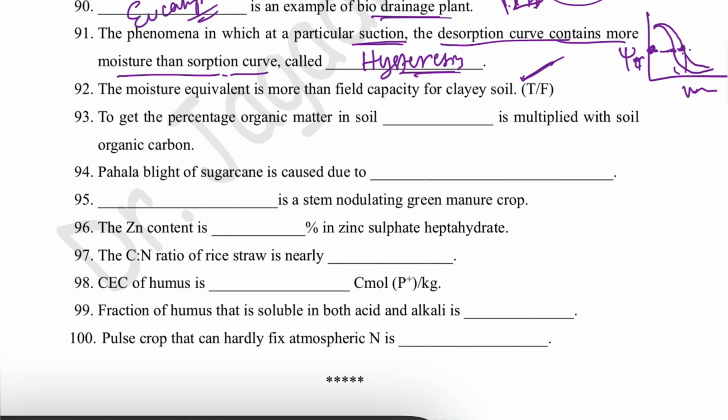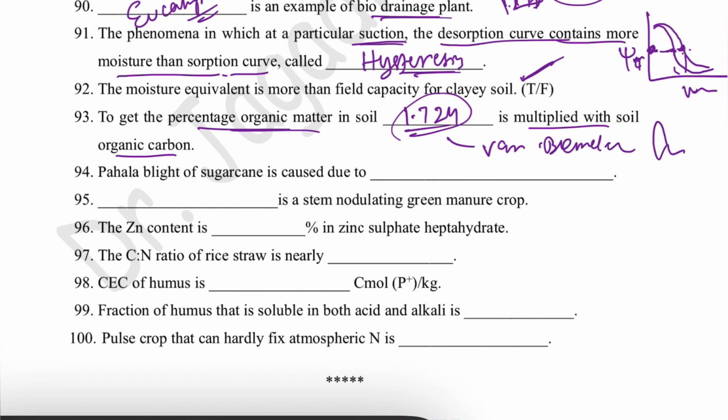Next one is, to get the percentage organic matter of soil, dash is multiplied with soil organic carbon, that is the Van Bemmelen factor, 1.724. Then, pahala blight of sugarcane is caused due to manganese deficiency. Grey speck of oat and pahala blight of sugarcane are caused by manganese deficiency.